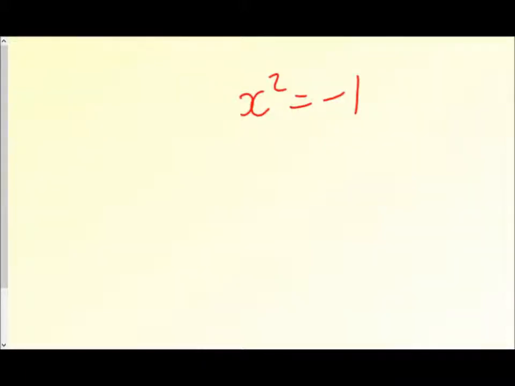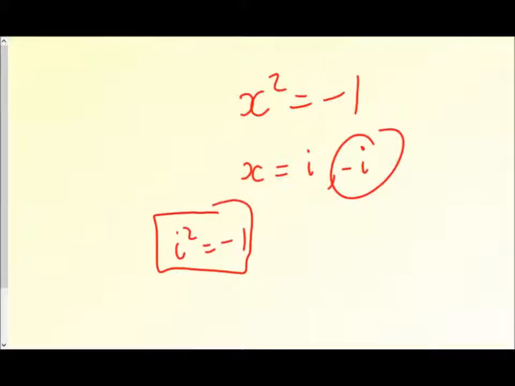So it allows us to solve equations like this. If x squared is equal to -1, we've now got a solution to that. There are two roots. We get i and we get negative i. Why do we get this second one as well? Well, obviously i squared is equal to -1. That's our definition of what i is. But negative i multiplied by negative i will give us positive i squared, then that will give us the same answer, won't it? So there's two roots to that equation.